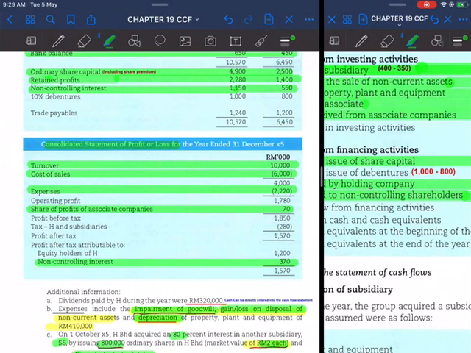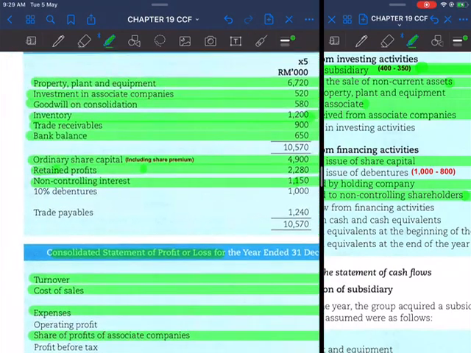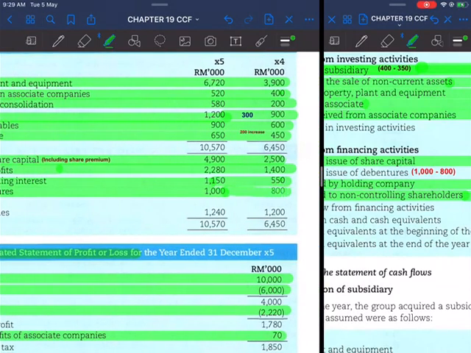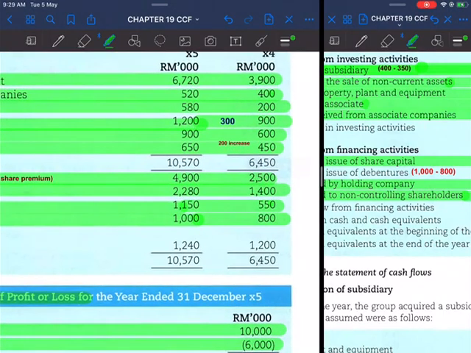Okay, NCI. And then we have, after this, debenture. Okay, debenture. So there is an increase in debenture. So what makes an increase in debenture here? An increase of how much? 200.